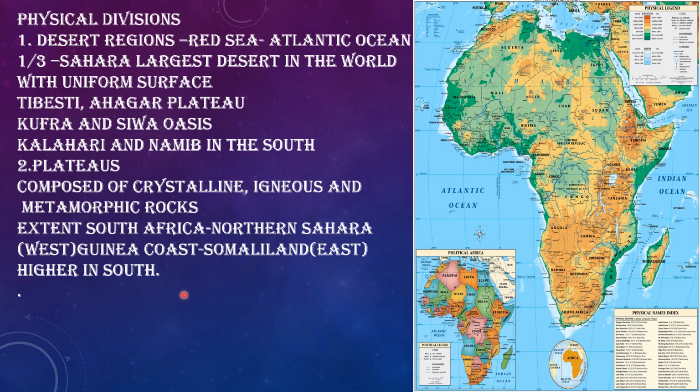So as we move from south to north, it has a comparatively lower slope, that is, the height of the land decreases from the south to the north in the regions of Africa which are covered with the plateaus.